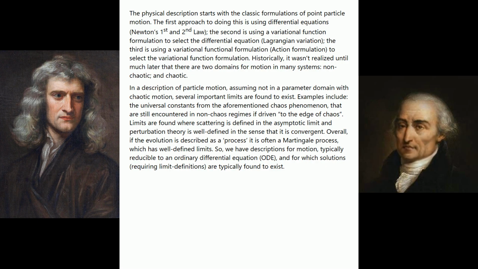Historically, it wasn't realized until much later that there are two domains for motion in many systems, non-chaotic and chaotic. In a description of particle motion, assuming not in a parameter domain with chaotic motion, several important limits are found to exist. Examples include the universal constants from the aforementioned chaos phenomenon that are still encountered in non-chaos regimes if driven to the edge of chaos.